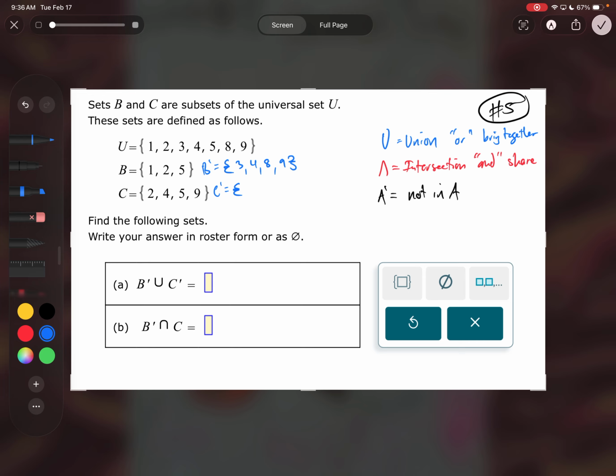C is 2, 4, 5, 9. So 1, 3, and 8 would be C naught. Okay, so go ahead and find the pieces of that. Now I'm doing the or. It could be in B naught or C naught. So I bring those together, I combine them. You do not have to write them in order either. It is going to be 3, 4, 8, 9, through 1, 3, and 8 are already in there. So I'm combining both of this one and this one, putting them together.